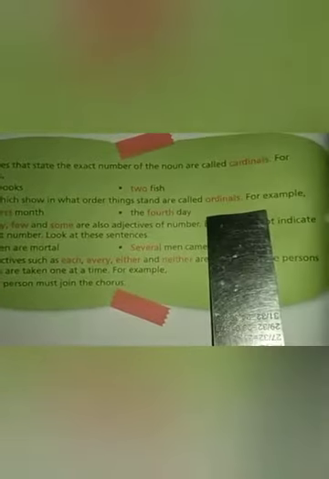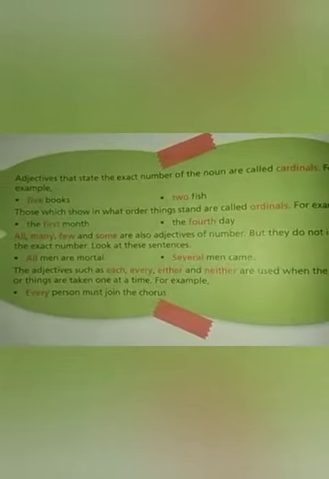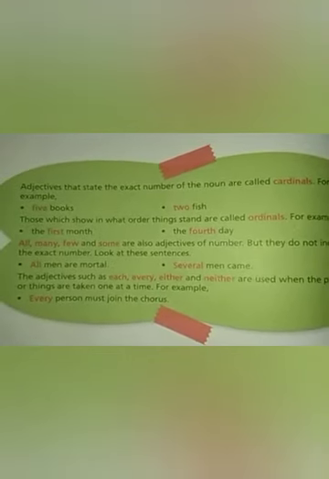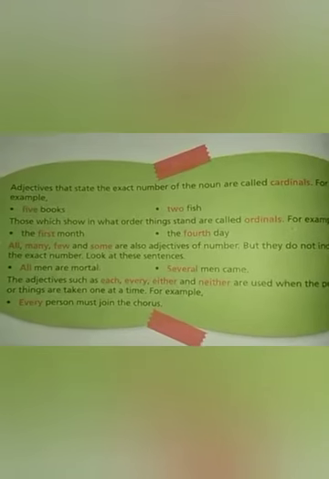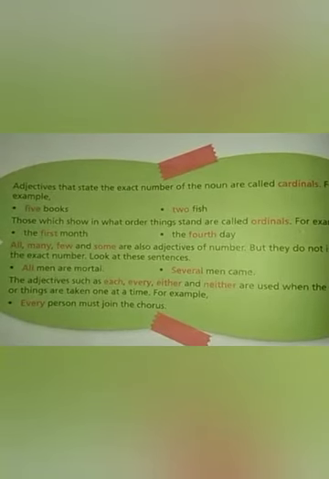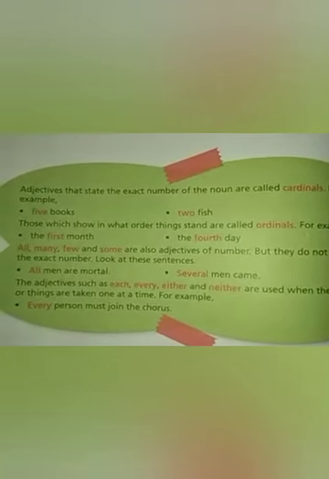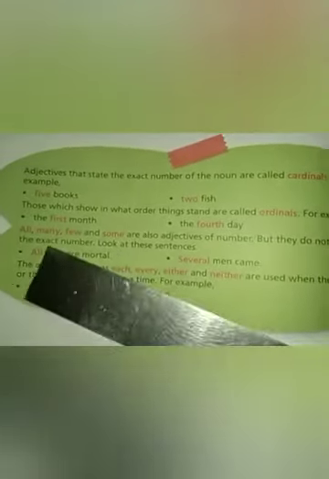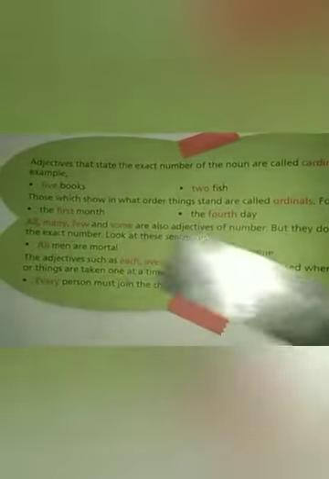Those which show in what order things stand are called ordinals. For example, the first month, the 4th day. These are not about the exact number. It is about the exact position or exact order in which the thing or the person stands. First, 4th. This is the order in which the thing stands, so these are known as ordinals.